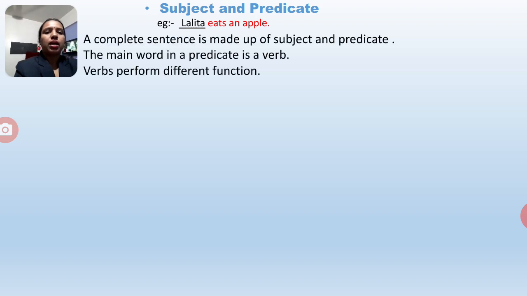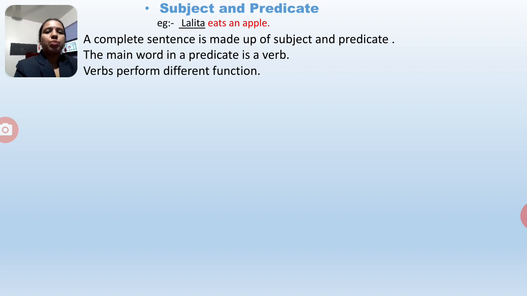Underlined word Lalita is the subject, and whatever is left after the subject, eats an apple, is the predicate. So for making a complete sentence, we should add subject and predicate. For making a complete sentence, we always use subject and predicate. So here, Lalita eats an apple. Here Lalita is a subject and eats an apple is the predicate.